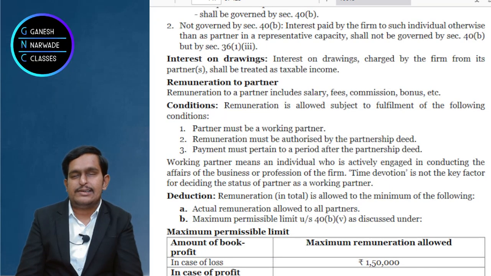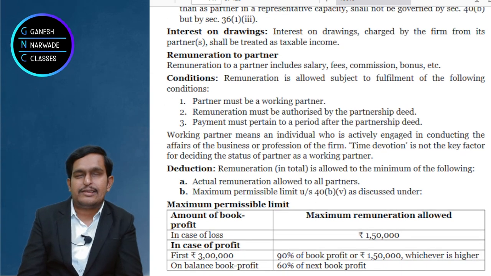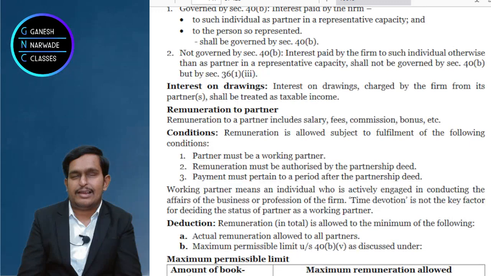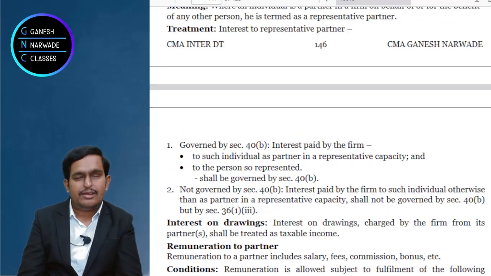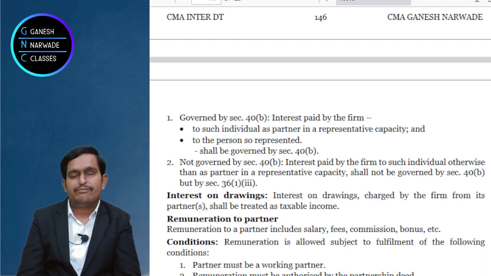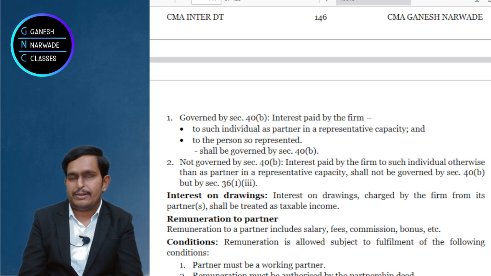And what should be the deduction? Whatever actual interest as per deed or 12%, whichever is lower. And even a representative partner can claim deduction. Reliance example, minor example, you remember. Finally, I said that if a representative partner is receiving interest not as a partner, then it can be claimed as deduction under section 36. That's it. Interest on borrowed capital.